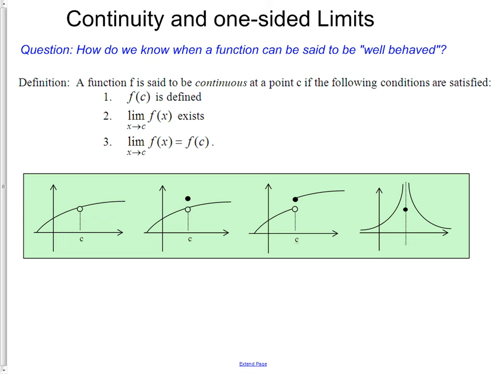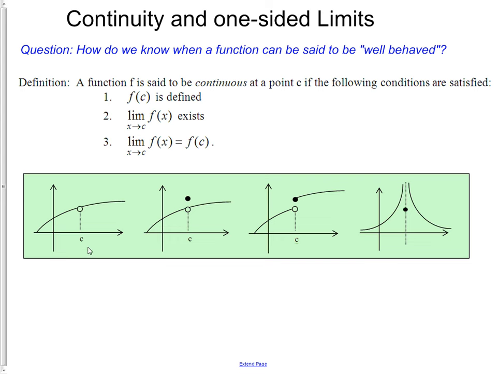We say that a function f is said to be continuous at some point c if the following conditions are satisfied. Number one, that when we substitute c into the function, we get a defined value. Number two, that the limit as x approaches c of f of x exists. And then finally, number three, that the limit as x approaches c of f of x is equal to the value of f at c. And you can see several examples graphically of when we have a function that is not continuous.